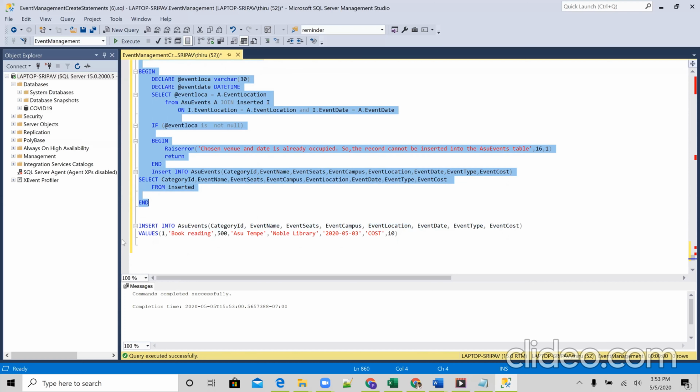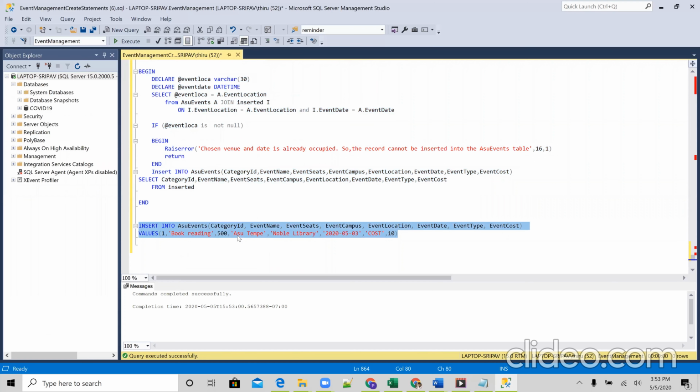And we're trying to insert value. So we are blocking ASU Tempe Noble Library, and the first time it will allow us. And here 2 rows are affected because of this inserted default table here. And then the second time we try to execute it, it'll tell us that the venue is already taken and that we have to block something else.